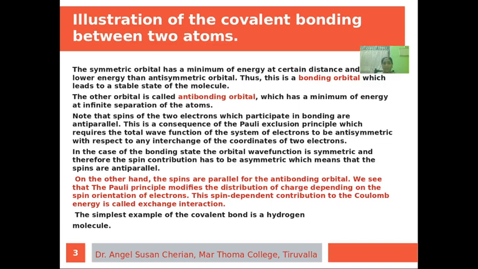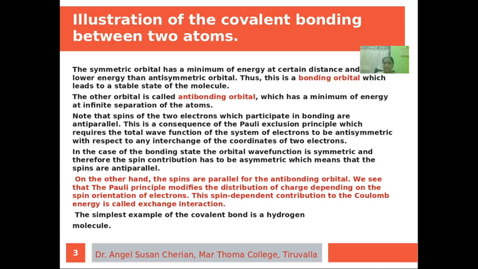We know the spins of the two electrons which participate in bonding are antiparallel. What is the reason behind this? It is due to the Pauli exclusion principle. Actually, it requires the total wave function of the system of electrons to be antisymmetric with respect to any interchange of the coordinates of two electrons. In the case of the bonding state, the orbital wave function is symmetric. Therefore, the spin contribution has to be antisymmetric, which means that the spins are antiparallel.